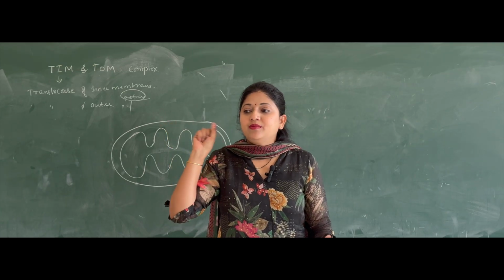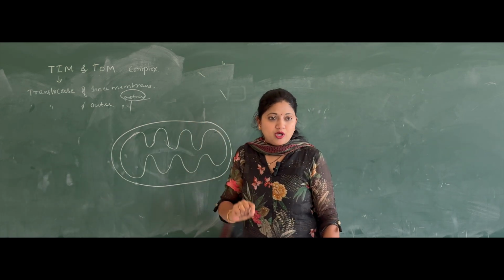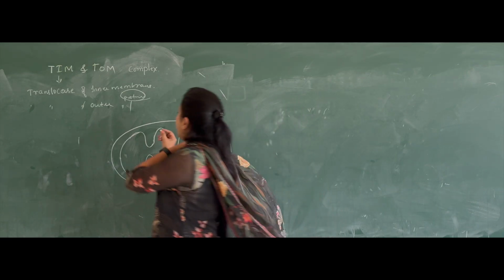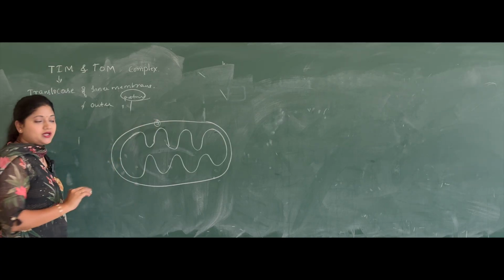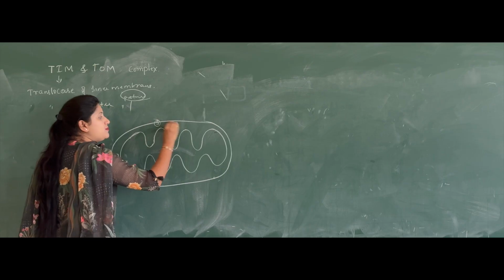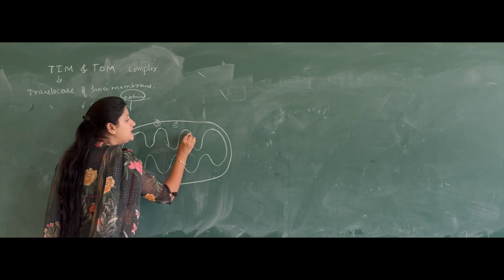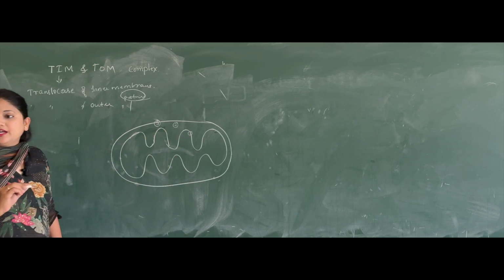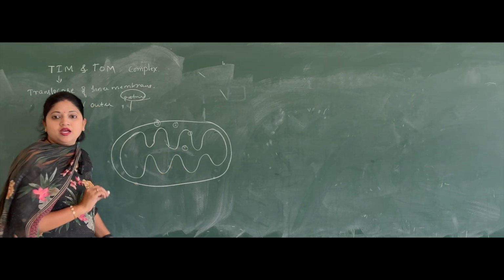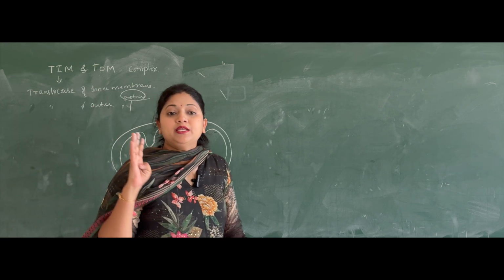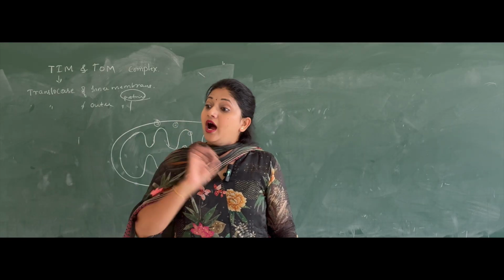The proteins produced outside in the cytoplasm can be targeted or delivered to various places of the mitochondria. The first delivery target is the outer membrane. The second delivery target is the intermembrane space. The third delivery target is the inner membrane. And the fourth delivery target is the matrix. So these are the four places where the proteins produced in the cytoplasm are delivered into the mitochondria. So how do they get delivered?